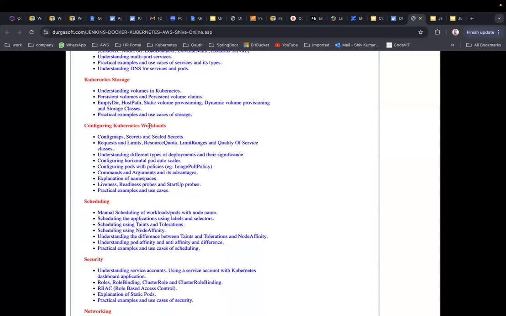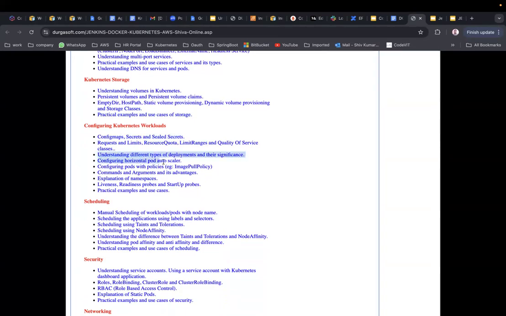Now, configuring Kubernetes workloads. What are the different configurations that we can give to the Kubernetes workloads? Config maps, secrets, and sealed secrets. We are going to see requests and limits, resource quota, limit ranges, and quality of service classes. So all these things we are going to see.